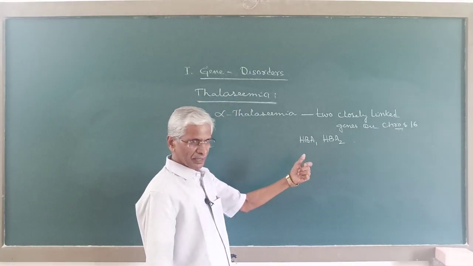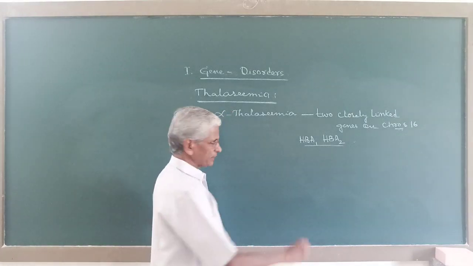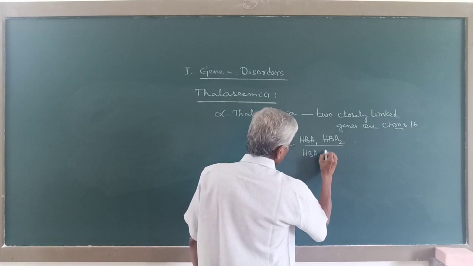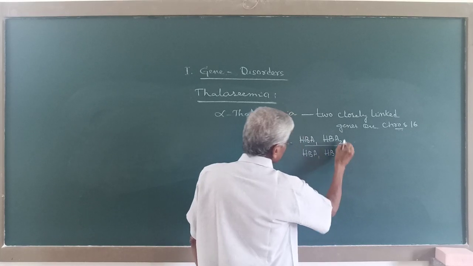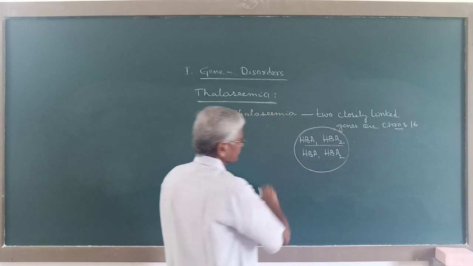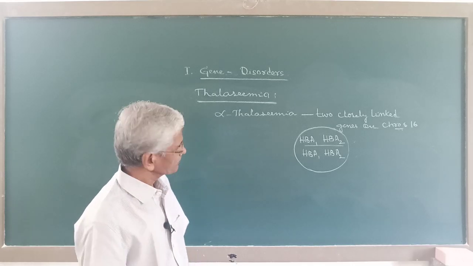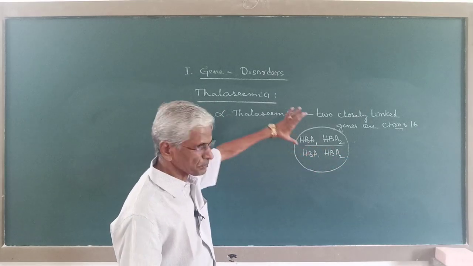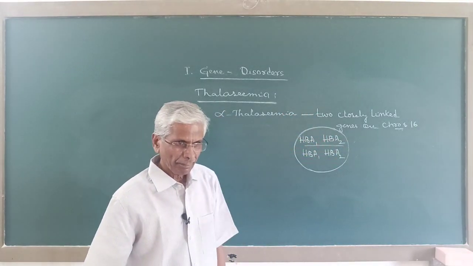So an individual will get these two genes from one parent and a similar set of two such genes from the other parent. So this will be the genotype of an individual who receives from each parent two closely linked genes on chromosome 16. Now these are the 4 genes.